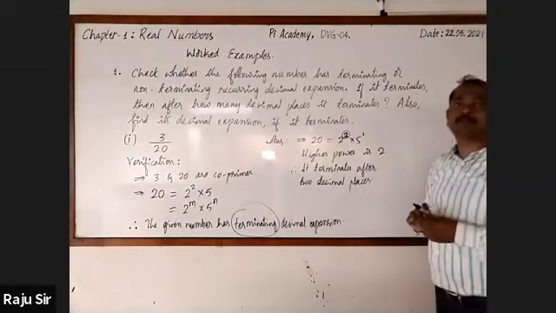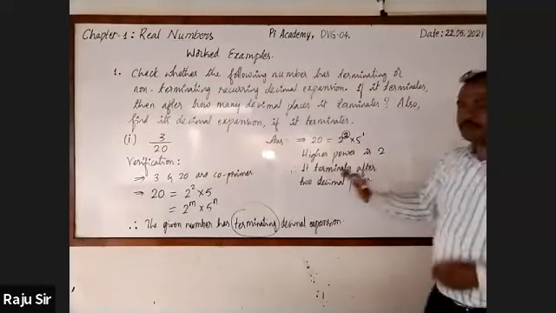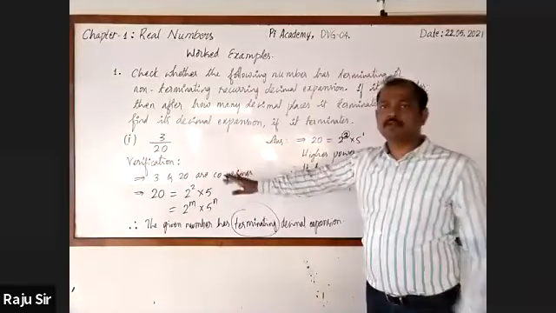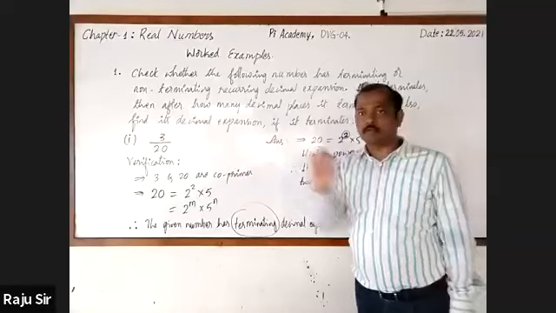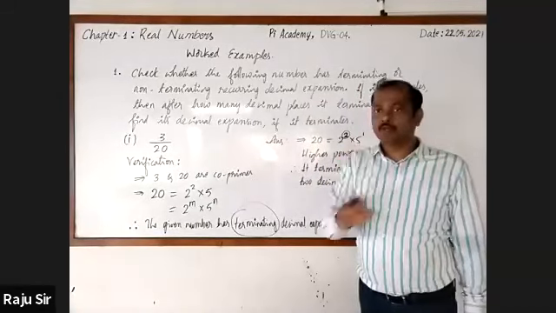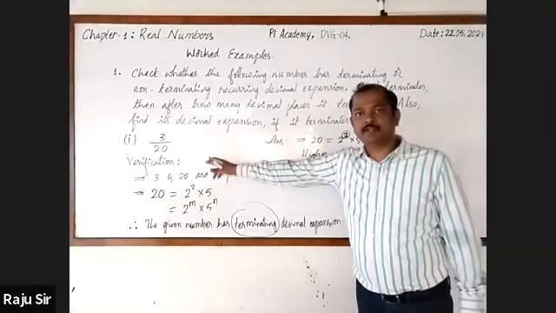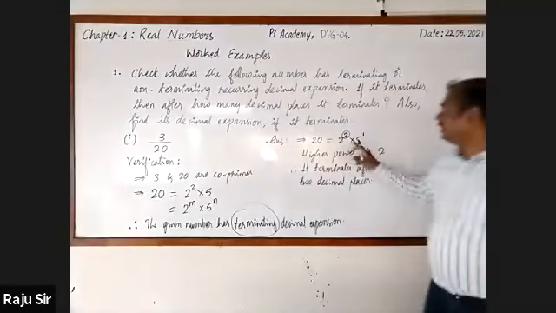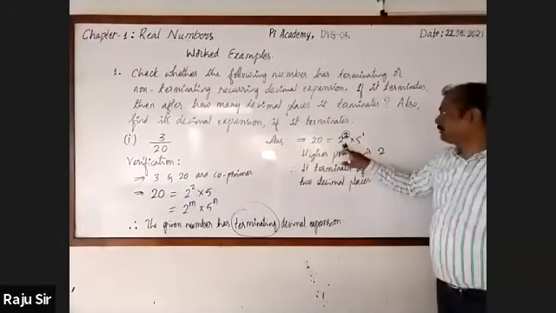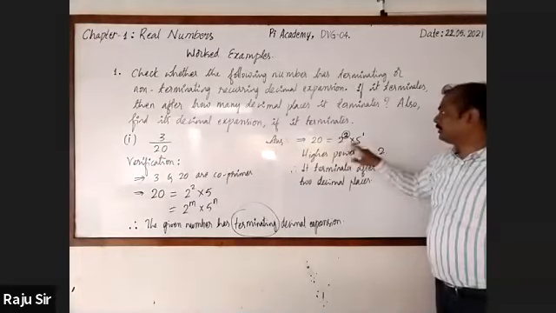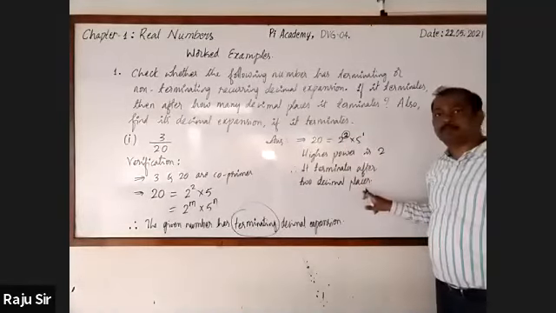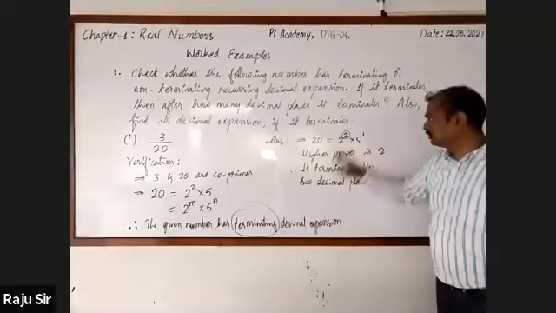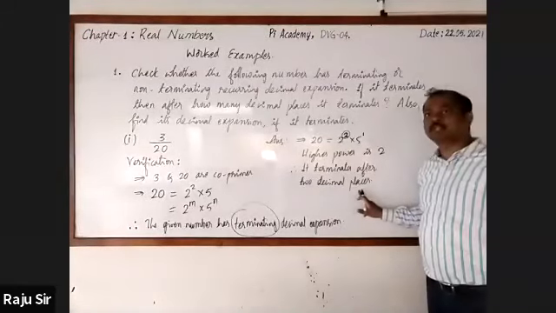After 2 decimal places. Very simple thing. First, you have to observe whether numerator and denominator terms are co-primes. If so, find out the prime factorization of the denominator and see the highest power of prime factors. That will be the number of decimal places. Here the highest power is 2, therefore it terminates after 2 decimal places.